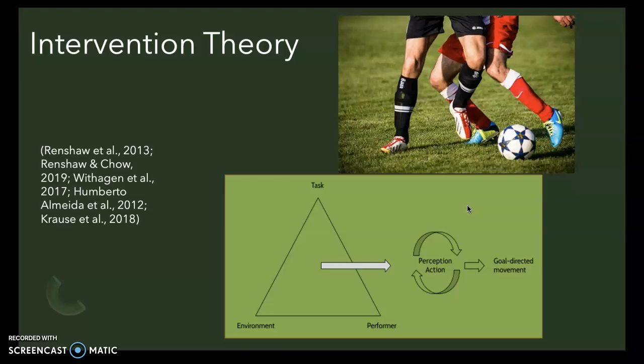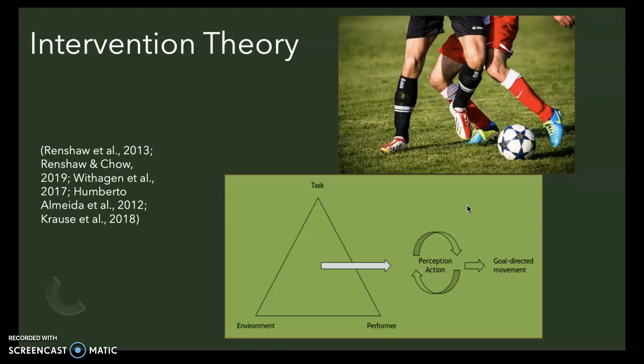Constraints that could be applied to this drill to help improve from the data found could be overload, so this could be adding attackers to add more pressure or more defenders to relieve the pressure. This could be time on the ball, reducing time on the ball, making it harder and quicker to play out, or adding to make it easier, and space, reducing the space to make it harder or increasing it to make it easier. In a pedagogical setting, individuals and environment should be mutual, highlighting the range of emergent abilities like perception, action skills, or mental skills. Renshaw and Chow 2019. These will help to develop perception of when to play out or clear the ball.